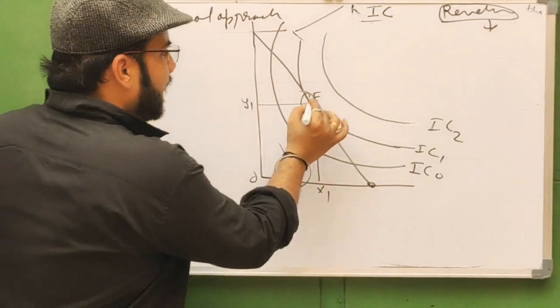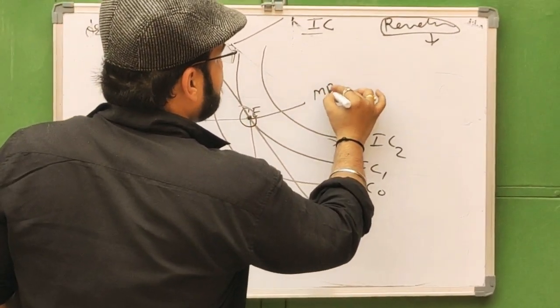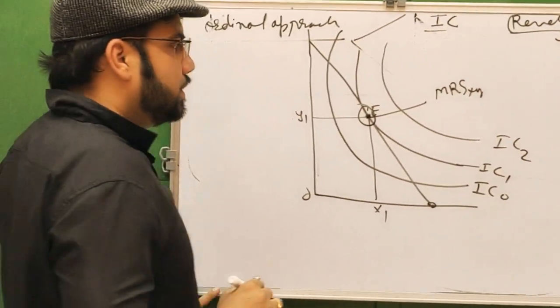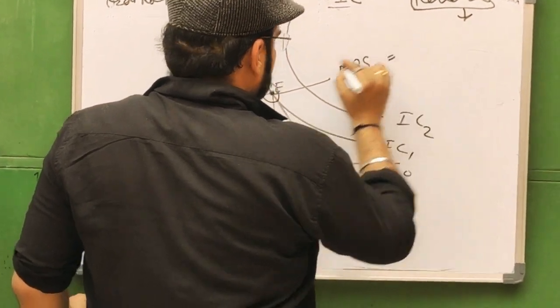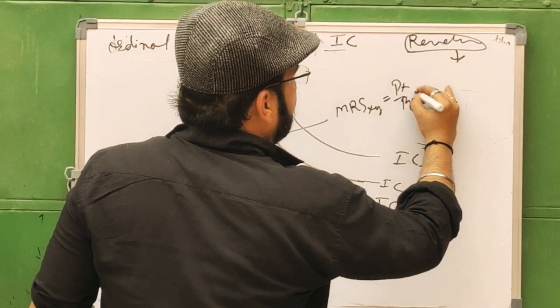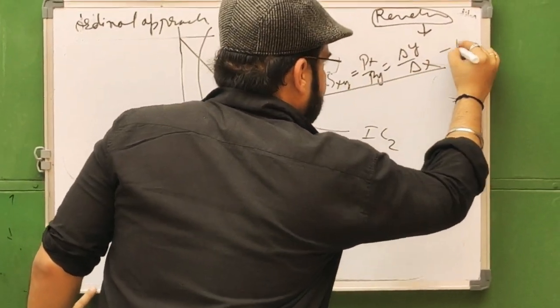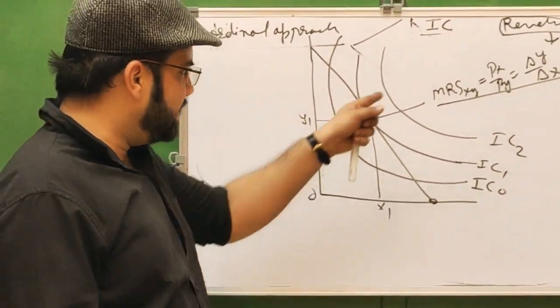At point E, the marginal rate of substitution of x for y, which is the slope of the indifference curve, is equal to the slope of the budget line, that is Px upon Py, equal to delta y upon delta x. This necessary condition is fulfilled here.